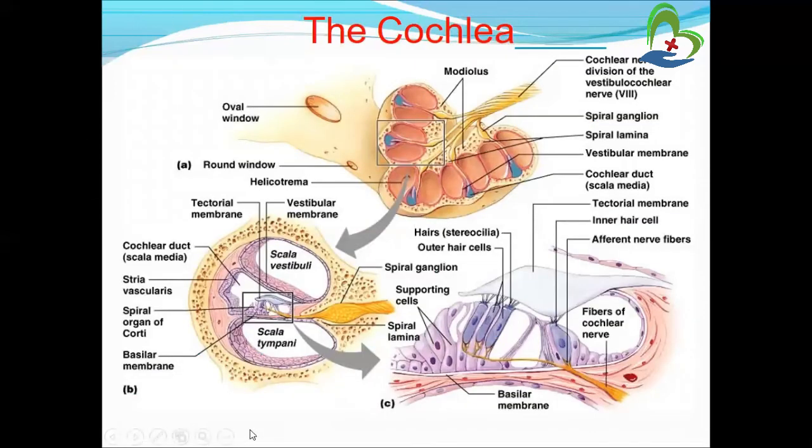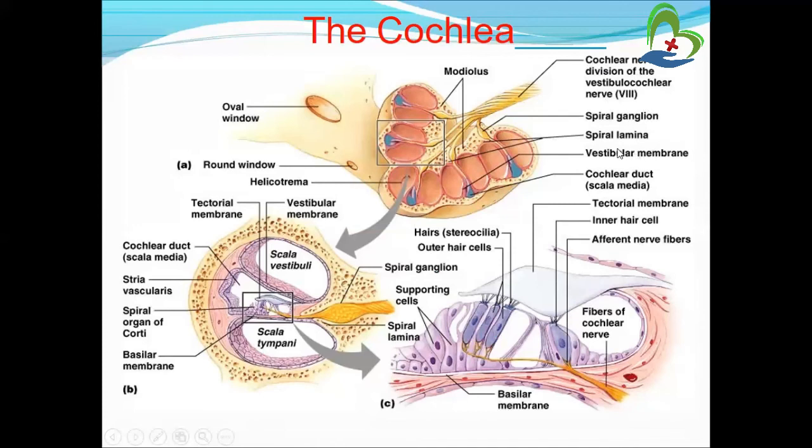See, this is the overview of the cochlea. This is the modiolus, the cochlear nerve, the eighth cranial nerve, a division of the vestibulocochlear nerve, and this is the spiral ganglion and lamina.